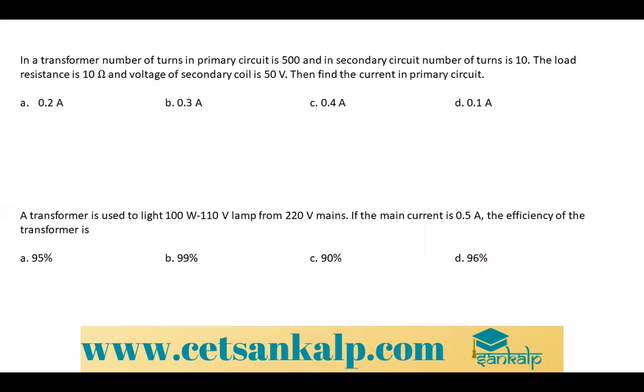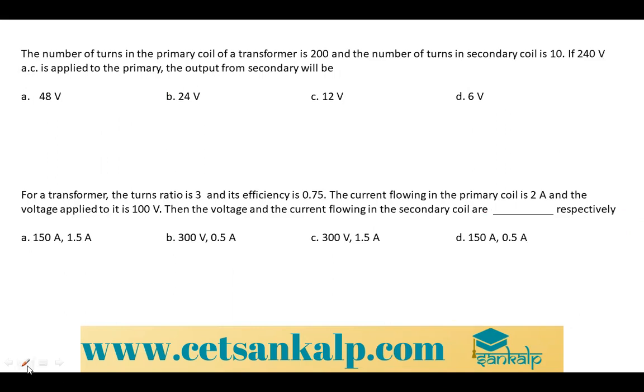Okay, these problems are based on the transformers. Okay. So the number of turns in the primary coil of a transformer is 200. So I'll write this as NP is equal to 200, NS is equal to 10. So VP is equal to 240. They have told you to find Vs.